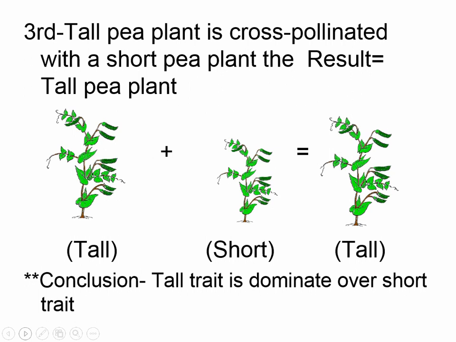This is pretty important because it helps us uncover and understand what you inherit. He was able to see that the tall trait is actually dominant over the short trait. So he was able to see that there are dominant genes and then there are short recessive genes.